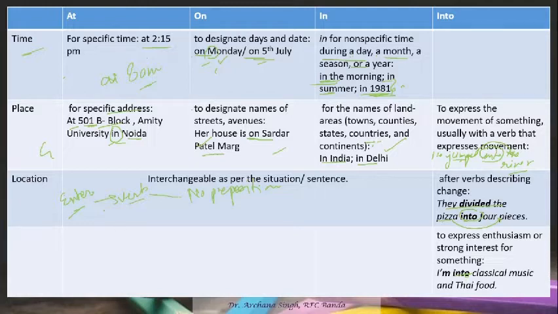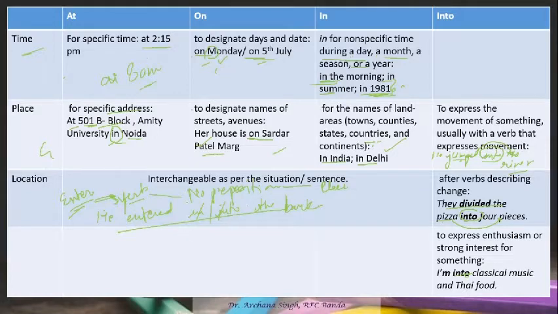Say, for example, he entered in into the bank. Again, I'm repeating. If I say enter, if it is used in a verb sense, we don't use a preposition. If you're talking about a place, in that case we don't use any preposition. So in this case, in and into both are incorrect.